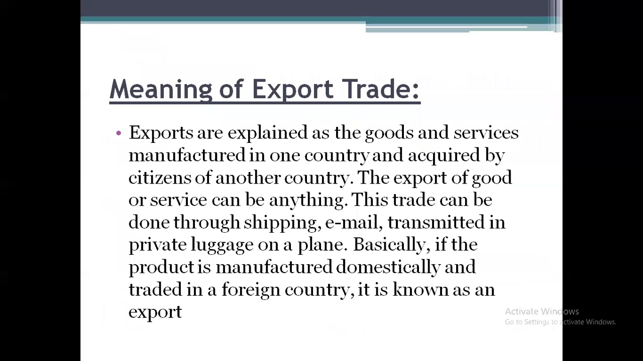Next, we have the concept called the meaning of export trade. To say in simple terms, export trade is nothing but selling goods to another country. That is called export. Exports are explained as the goods and services manufactured in one country and acquired by the citizens of another country. It means the goods have been manufactured in India and the same goods have been purchased by another country.